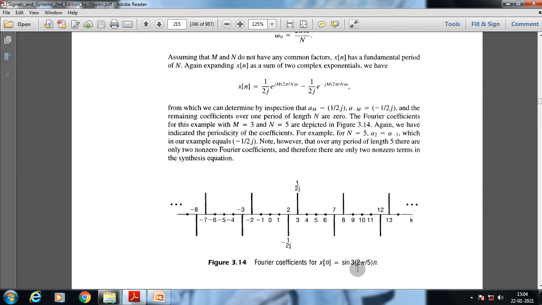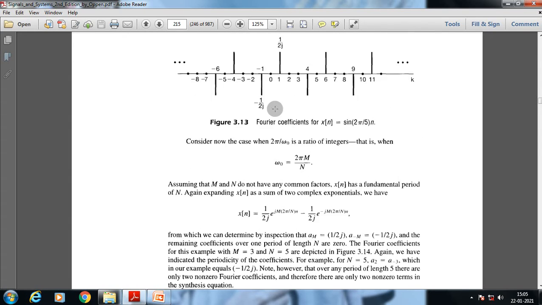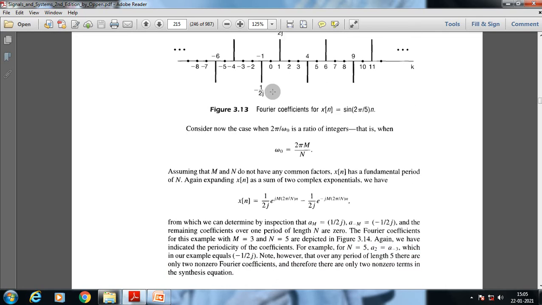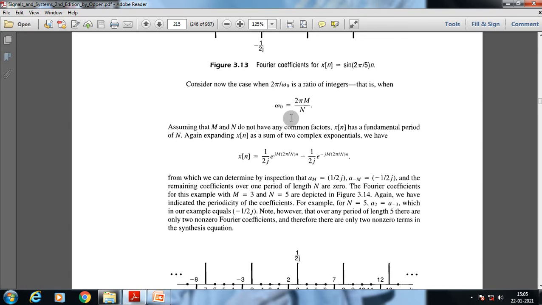3 into 2 pi by 5 n, where the value of m is 3 and the value of n is equal to 5. Now if we take a close look, if we put the value k is equal to 0, we will get no values, and for m by n, a ratio of integers, what we have here is the value of n.